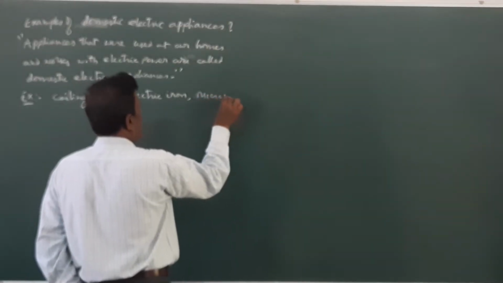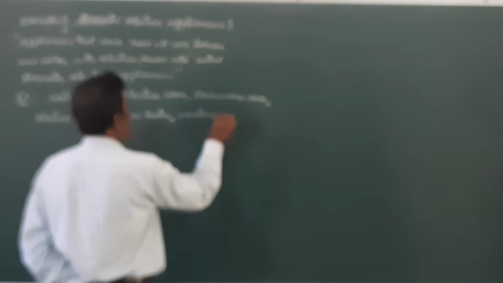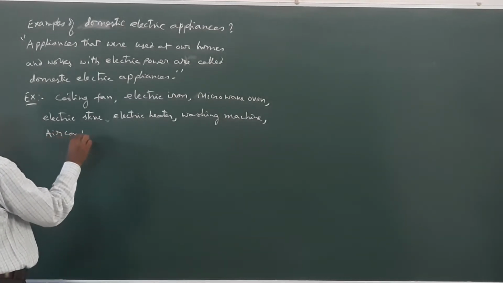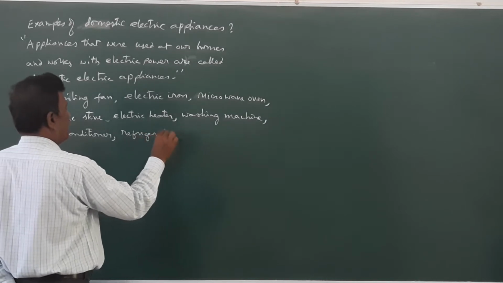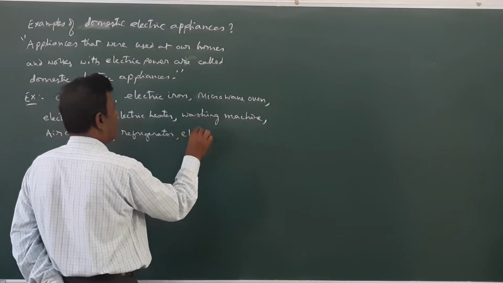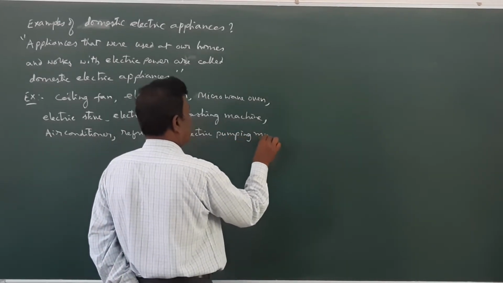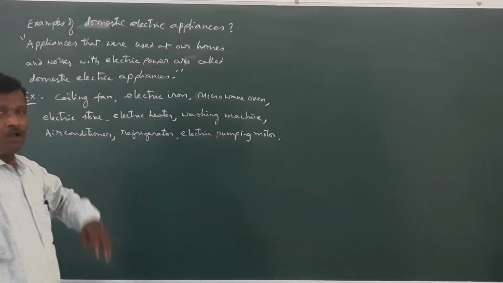Say microwave oven, electric stove, electric heater, and washing machine, air conditioner, refrigerator, electric motor, pumping motor, which is used for pumping water, mixie, and so on.